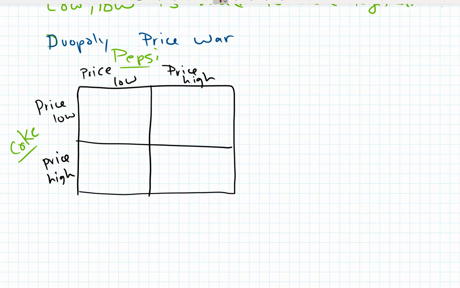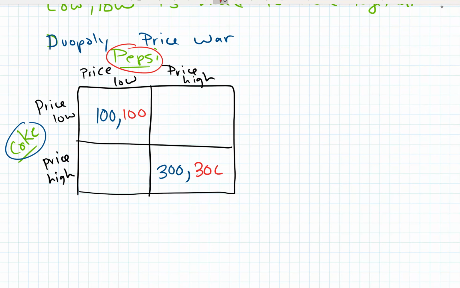First of all, which one is going to give them more profit, pricing low or pricing high? If you think about it for a second, hopefully you're saying pricing high. So let's suppose that if they price low, profit is 100 for Coke, and 100 for Pepsi. If they both price high, the profit is 300 for Coke and 300 for Pepsi. When they go too low, they're just barely above their costs, and they're not making much profit. If they raise their price a little higher, they're going to sell less, but they have pretty strong demand for their product, so it's not going to be that much less. So you get the idea.